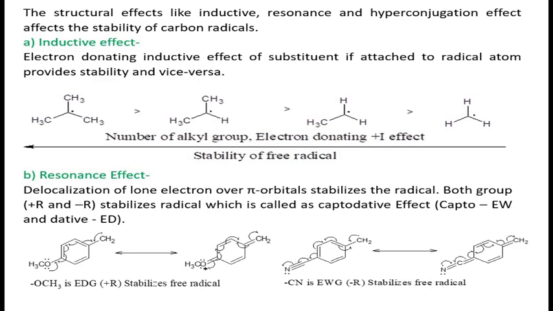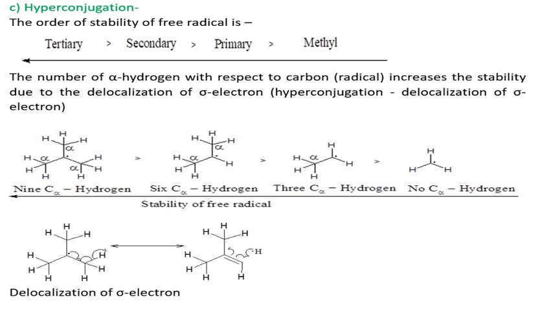Now we go to the next point, hyperconjugation. The order of stability of free radical is tertiary radicals are more stable than secondary radicals, secondary radicals are more stable than primary, and primary radicals are more stable than methyl radicals. When the number of alpha hydrogens with respect to the carbon radical increases, the stability also increases.